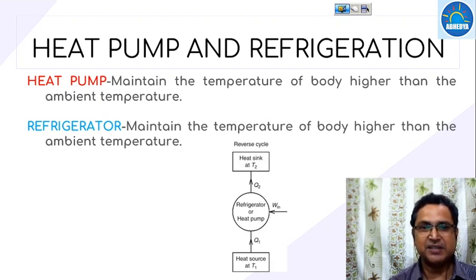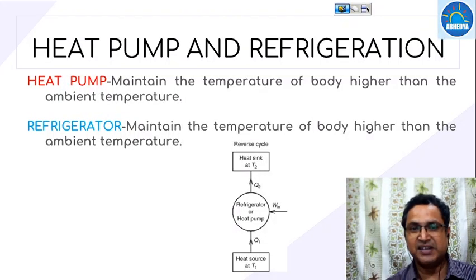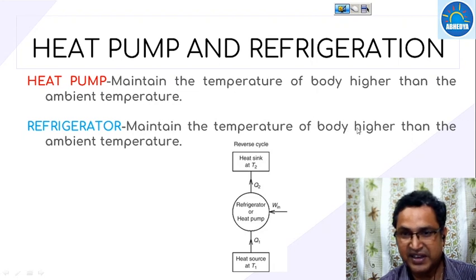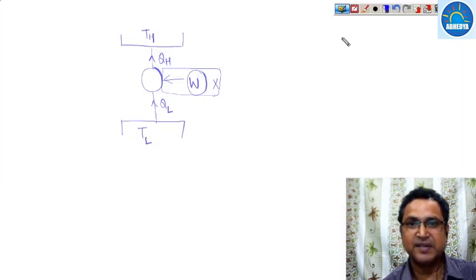So what is the heat pump? Heat pump is nothing but a device which maintains the temperature of a body higher than the ambient temperature. And a refrigerator is nothing but a device which maintains the temperature of a body lower than the ambient temperature. By mistake I have written it as higher, so please make it lower. So heat pump maintains the temperature of the body higher than the ambient temperature, and refrigerator maintains the temperature of a body lower than the ambient temperature. Is that okay? So what is heat pump and refrigerator?